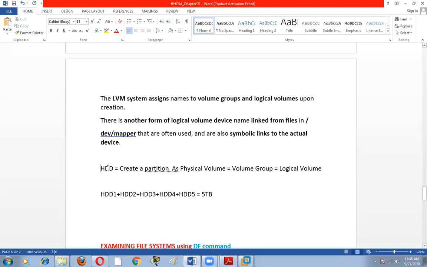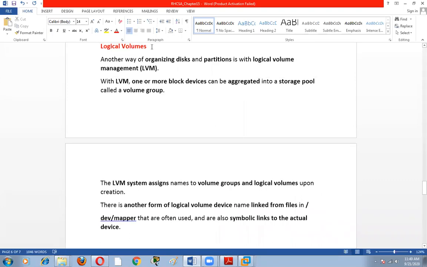So, physical hard disk, then create the partition, then convert this partition into a physical volume, then add this physical volume in a storage pool that's called a volume group, and from this pool, create a partition. This is the mechanism that I will discuss in the LVM book. This is part of it, but this is just a small piece of information.